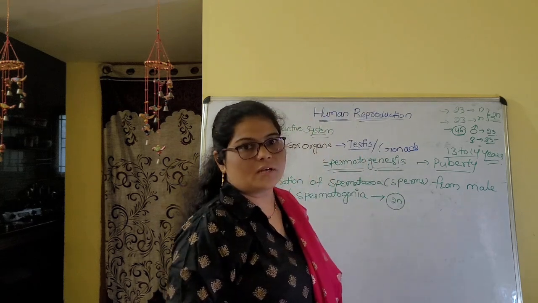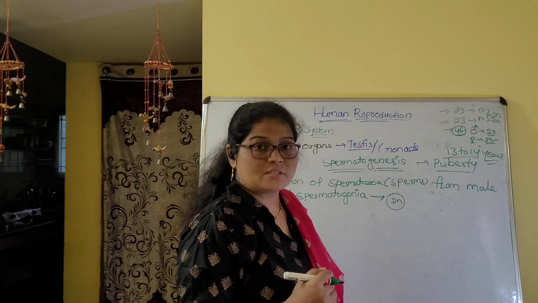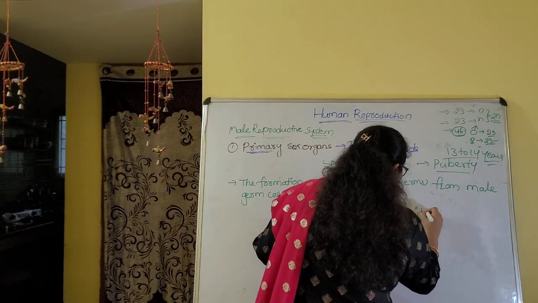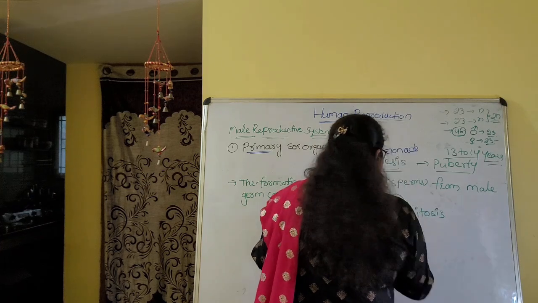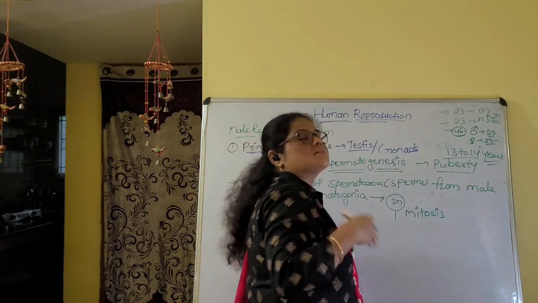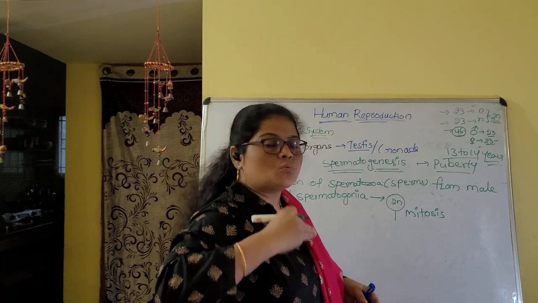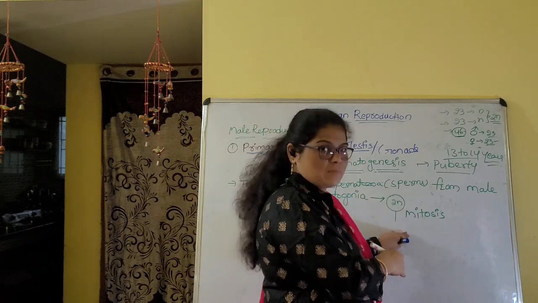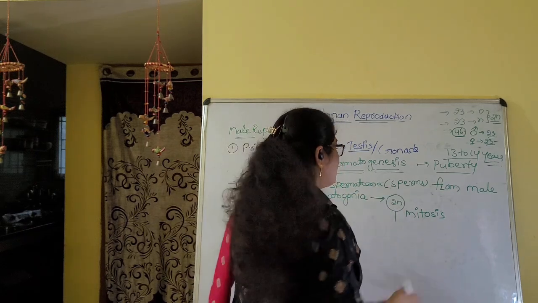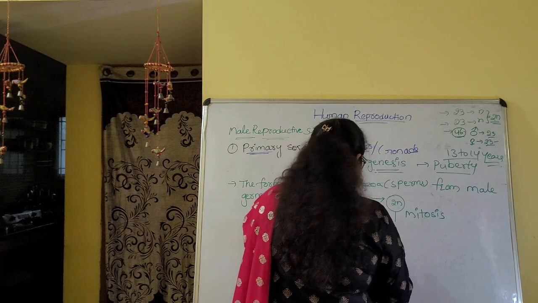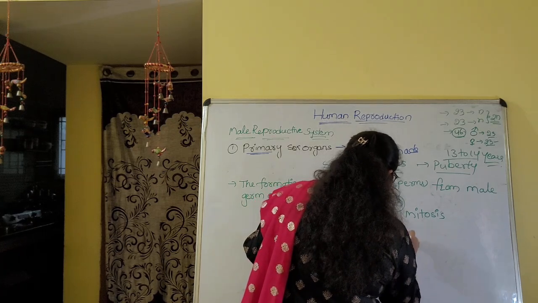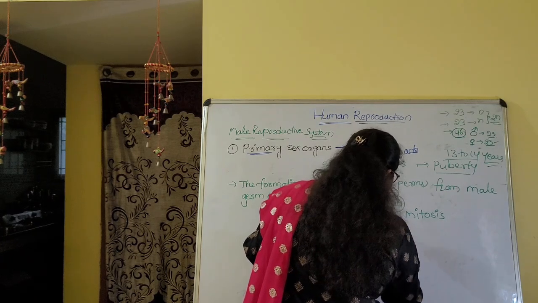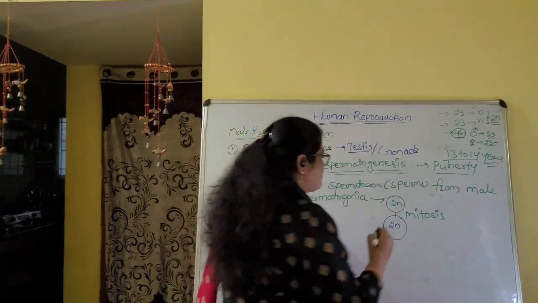Now these spermatogonia undergo which division? Mitosis. When they undergo mitosis, they form a large number of cells, multiplying their number. When they multiply, one cell enlarges in size and shows a little differentiation compared with the others. This enlarged cell we call the